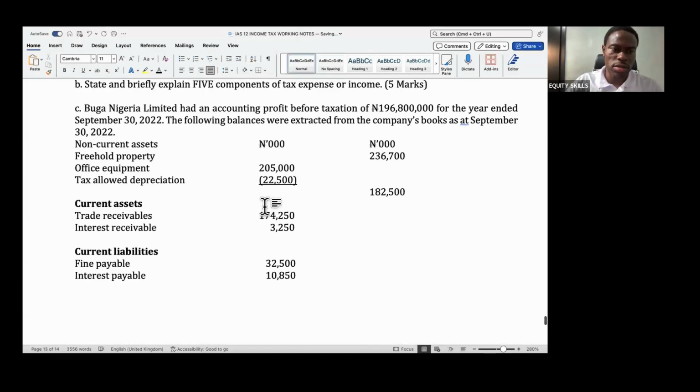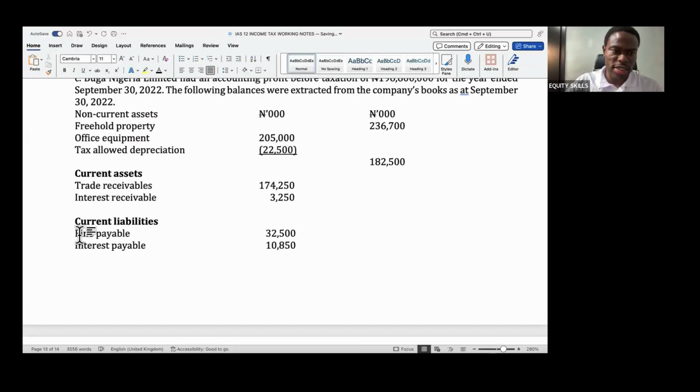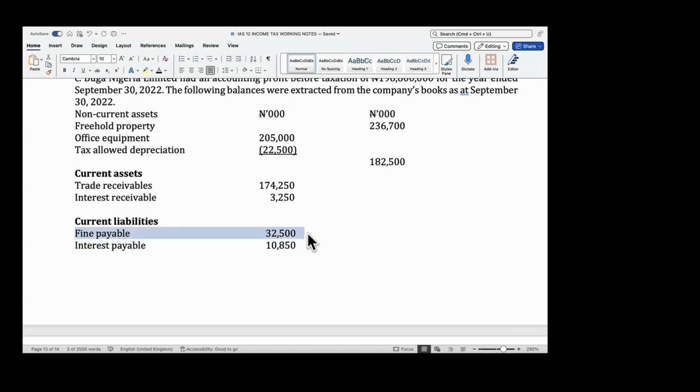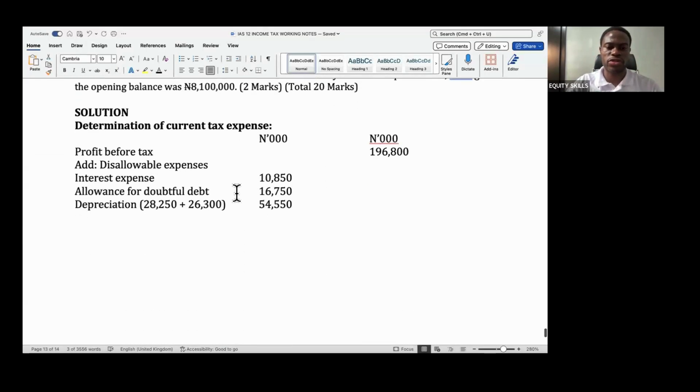Is that all? Yes, all for our notes, but there is a fine payable here. Fines are usually disallowed. They are not allowed for tax purposes, so I have to disallow this 32,500.